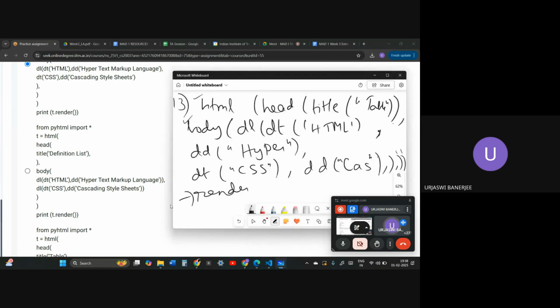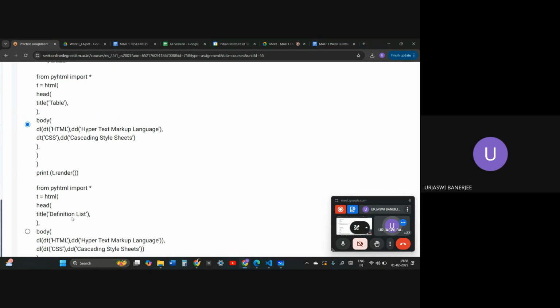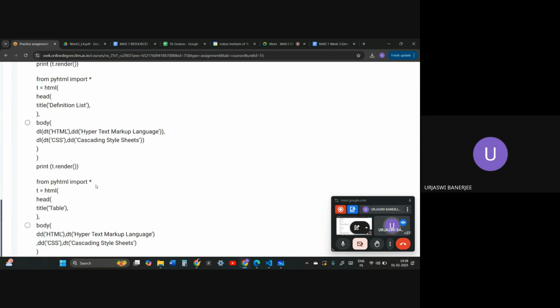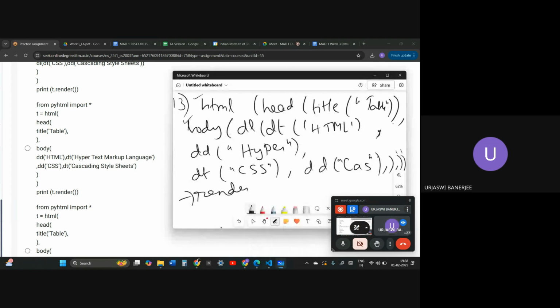First of all, the title is wrong. Title should be table. So the second option is not correct. Let us go through the other options. The third option is Python, PyHTML, import HTML, head, title, table, body, DD. It should be DL, not DD.